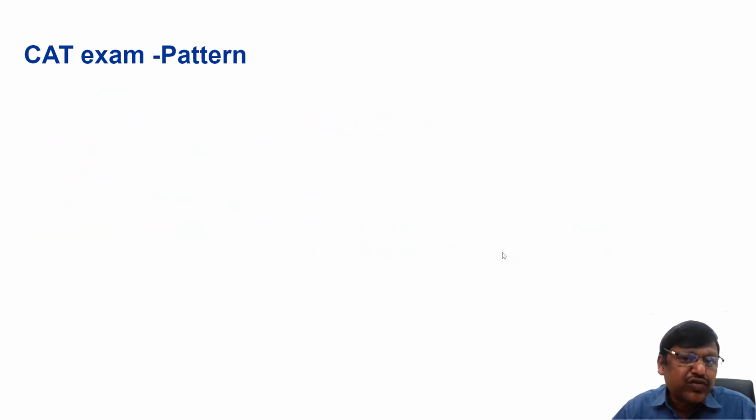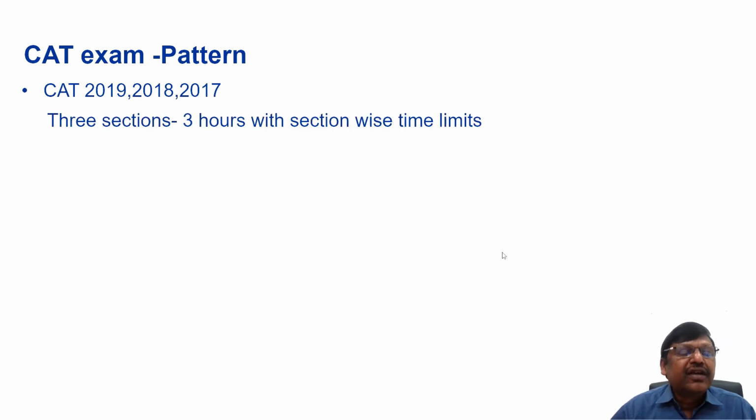That is about 2020. Let's take 2019, 2018, and 2017. Again, for these 3 years, the pattern is the same. That's why I've taken all 3 years. You got 3 sections again. The exam time was 3 hours, again with section-wise time limits.